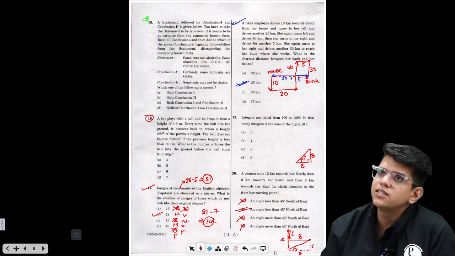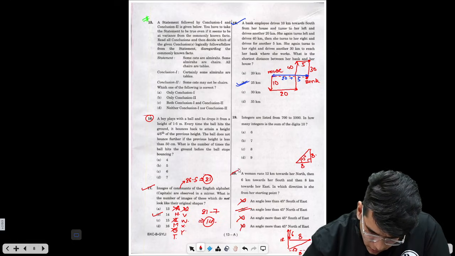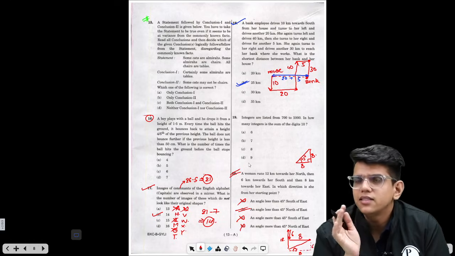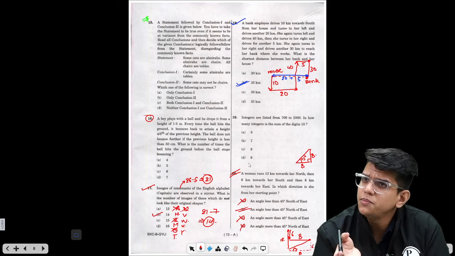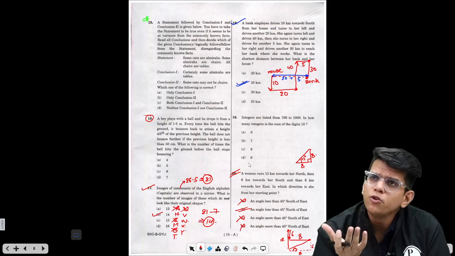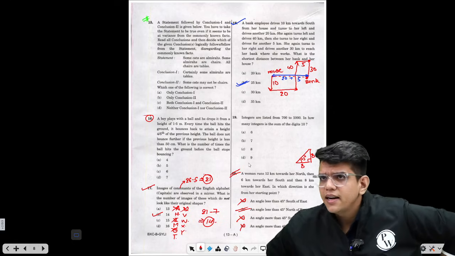You must have learned this in geometry also. Now let's see question number 19. If you see question number 19, this is based on possibilities. What are the numbers which follow the condition? So if you know PNC, you can use those methods, or here you can just iterate and solve the question.